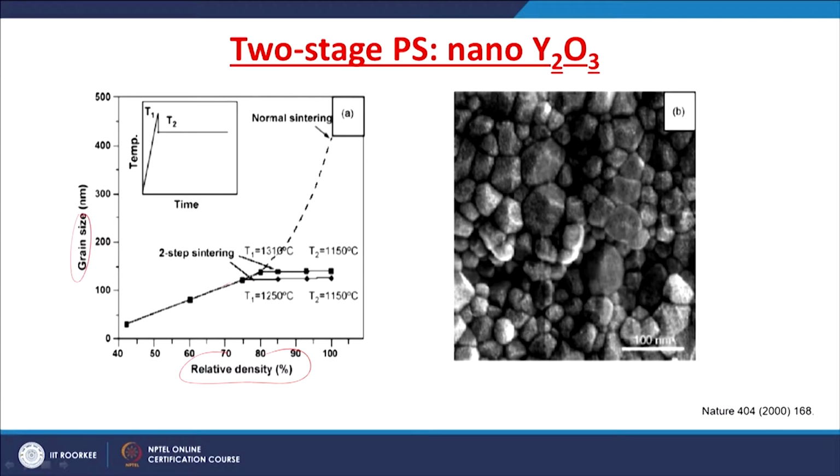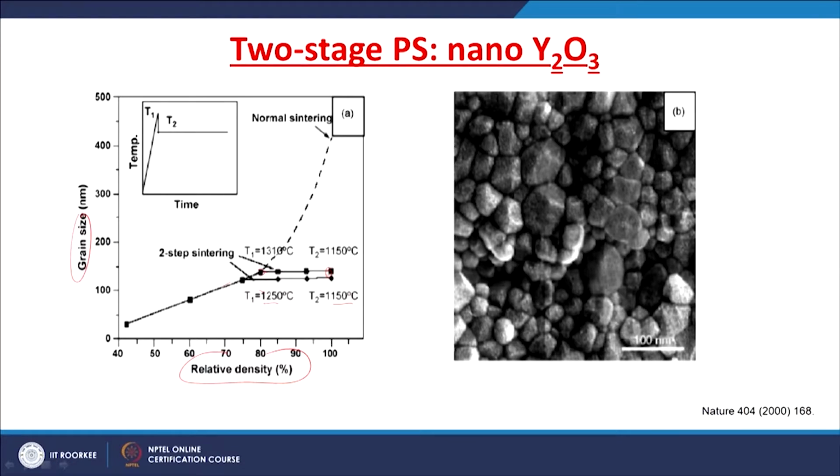The other technique is two-step sintering, in which, as you can see here, after 1310 degrees Celsius, they decrease the temperature to 1150 and maintain it for a longer time. So, you get a densification of 100%, whereas the grain size is restricted to around 150 nanometers. In the other case also, there is a peak temperature followed by a lower temperature holding.